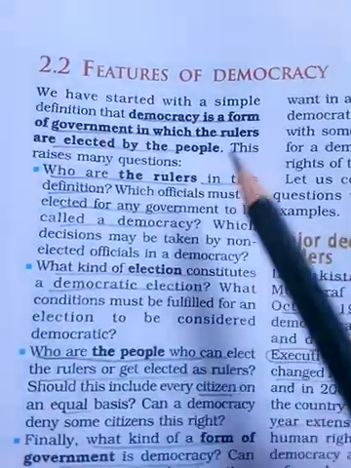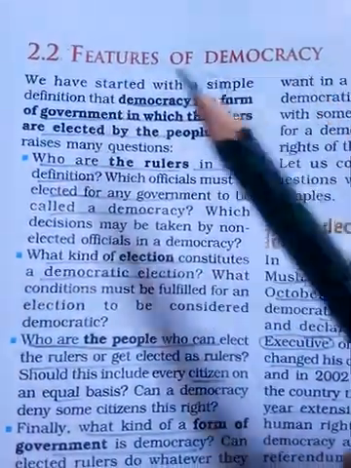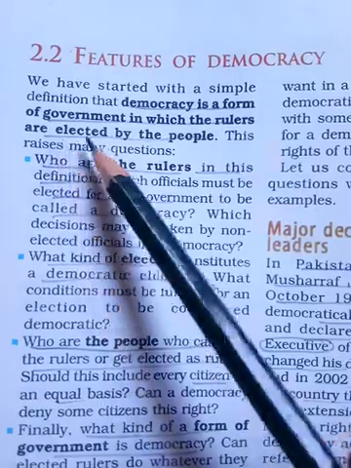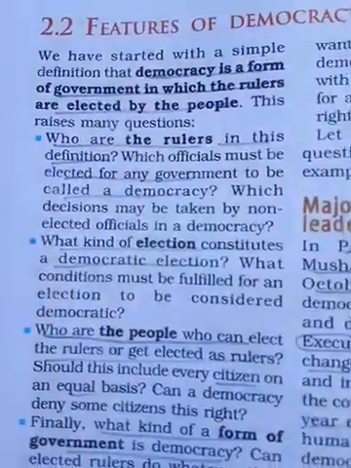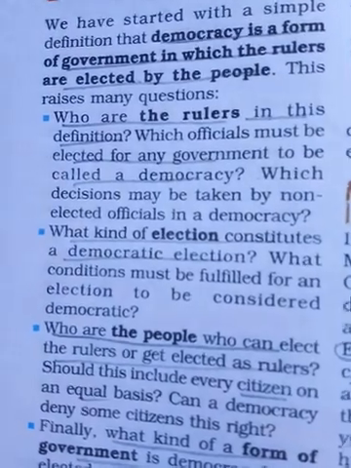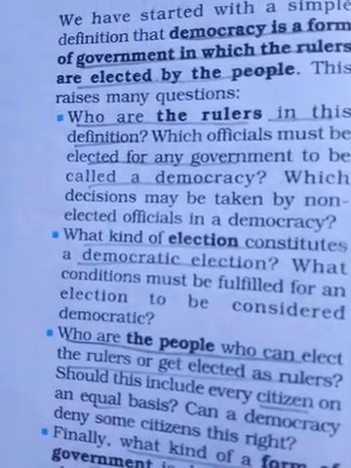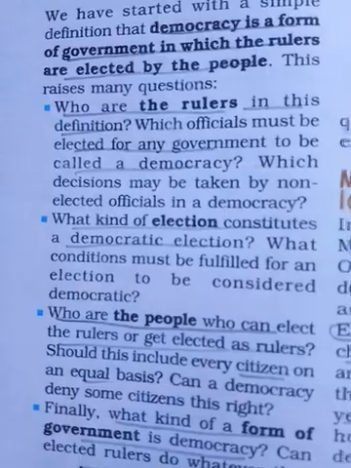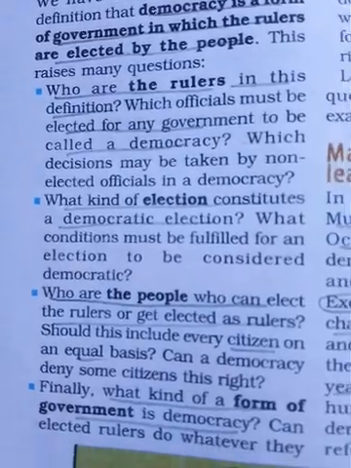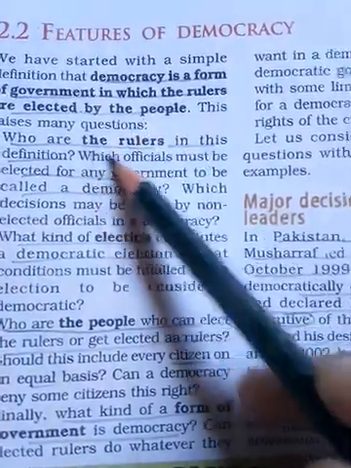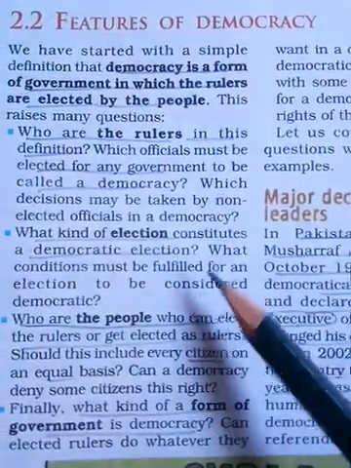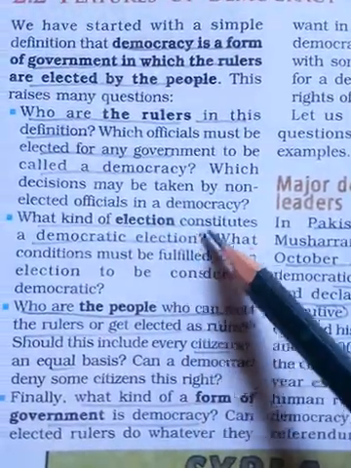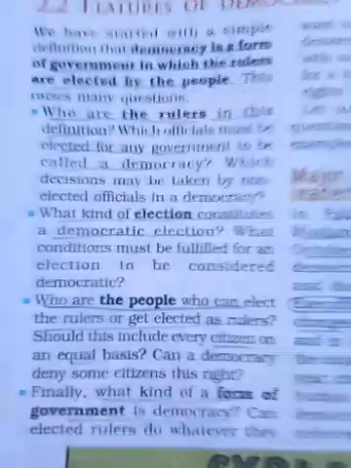Okay, the features of democracy. Democracy is a form of government in which the rulers are elected by the people. We have to know this very carefully. If we have a ruler, can we call it a democracy? No. If we have done an election, can we call it a democracy? No, that is not right.